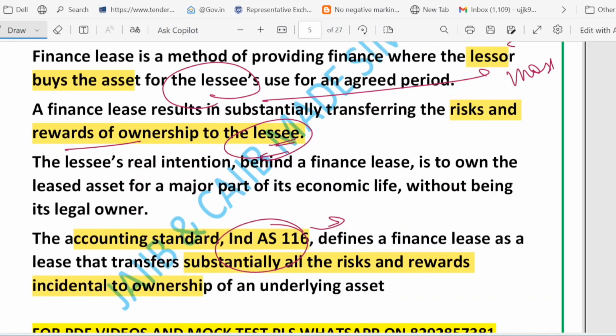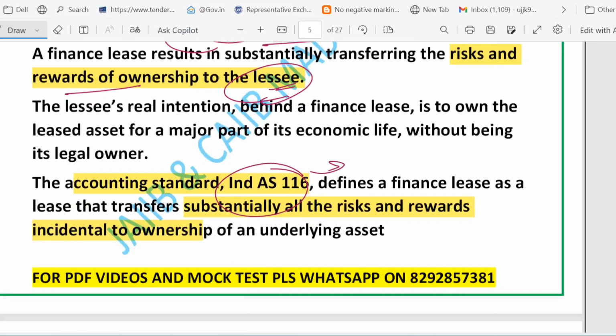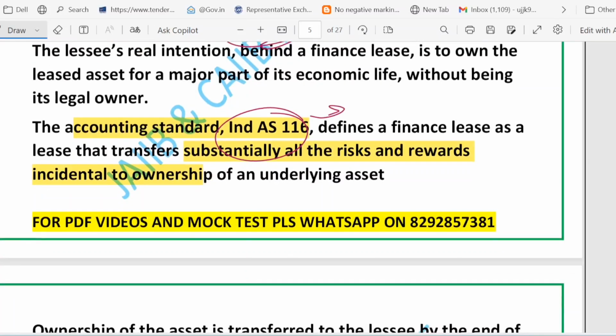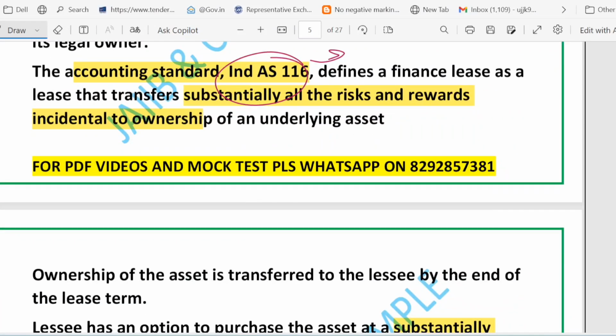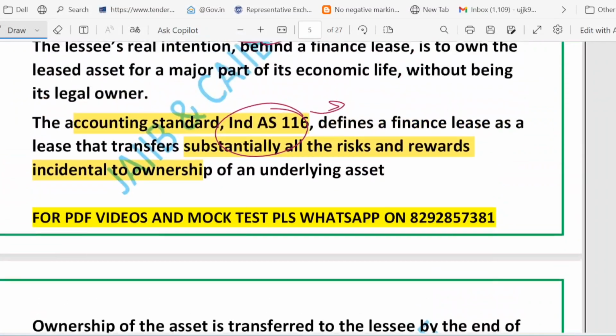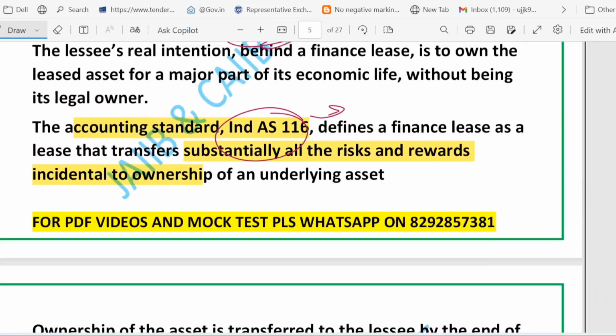Second point, the lessor buys the asset for the lessee's use. The lessee effectively takes economic ownership. Ownership often transfers at the end of the lease, right? It has a bargain purchase option. And then, the lease term covers a major part of the asset's economic life. Ind AS 116 treats leases that transfer these risks and rewards as finance leases for accounting.